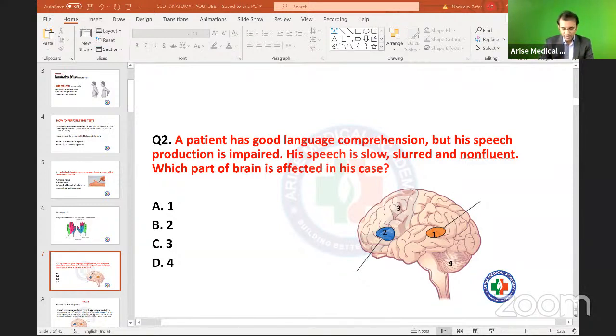Very good. This will be done where? Okay, fine. This will be done in the Wernicke's part, right? So after that, when the planning is done, what is happening here?